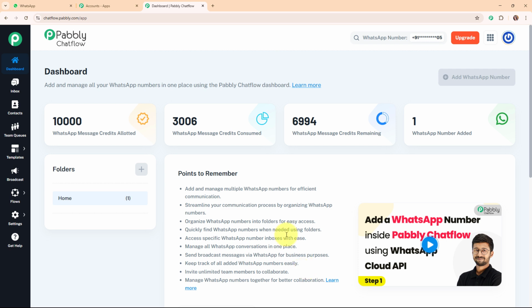And now here on my screen you can see the dashboard of Pabbly Chat Flow. Alright, so here you might be thinking, what is basically Pabbly Chat Flow? So let me give a brief about it.